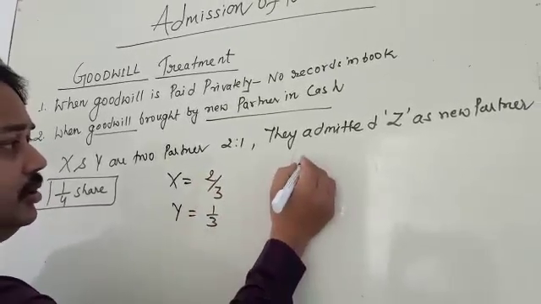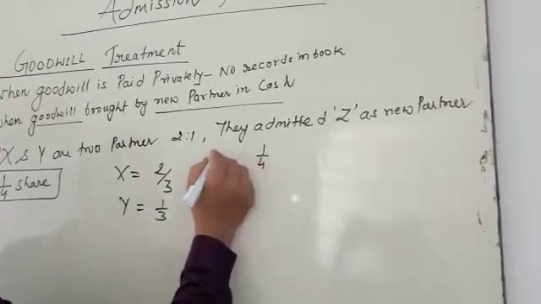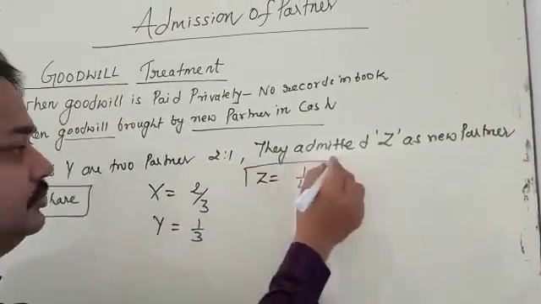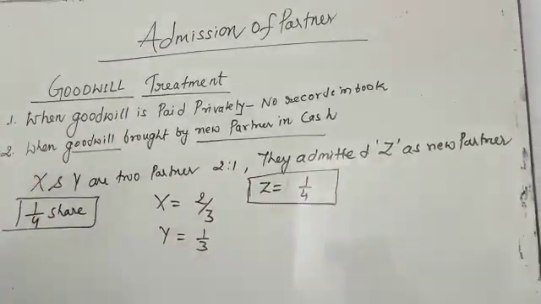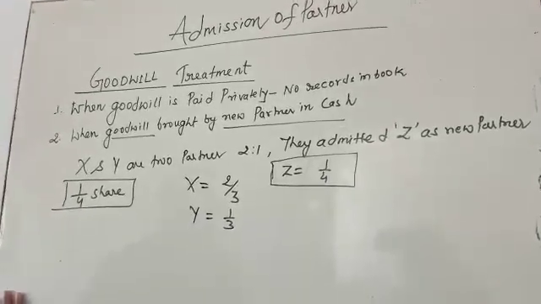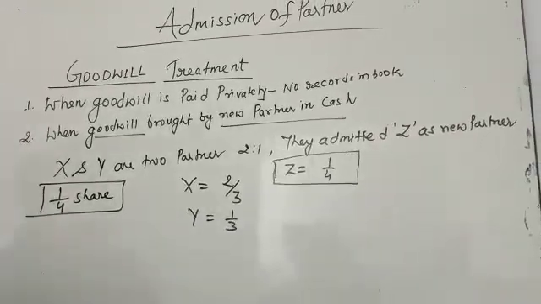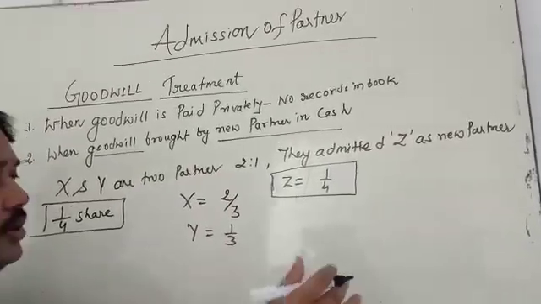Why? Because Z is going to take 1/4. So what will happen? The profit sharing ratio of X and Y is going to be changed.